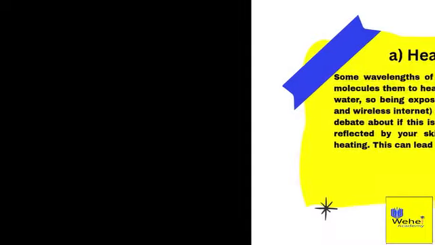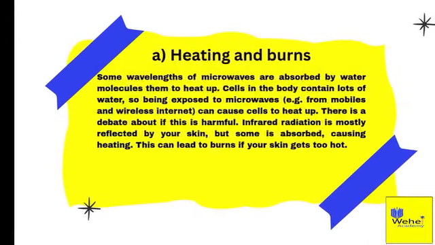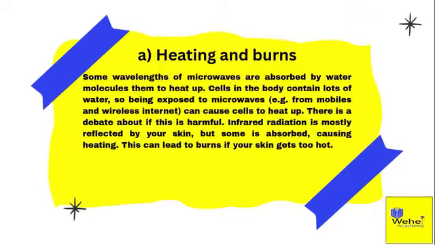A. Heating and burns. Some wavelengths of microwaves are absorbed by water molecules, causing them to heat up. Cells in the body contain lots of water, so being exposed to microwaves, e.g. from mobiles and wireless internet, can cause cells to heat up. There is a debate about whether this is harmful. Infrared radiation is mostly reflected by your skin, but some is absorbed, causing heating. This can lead to burns if your skin gets too hot.